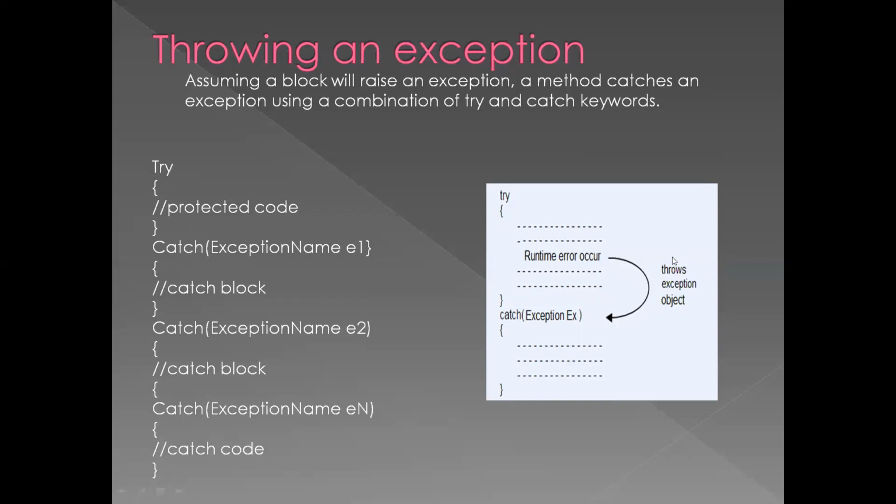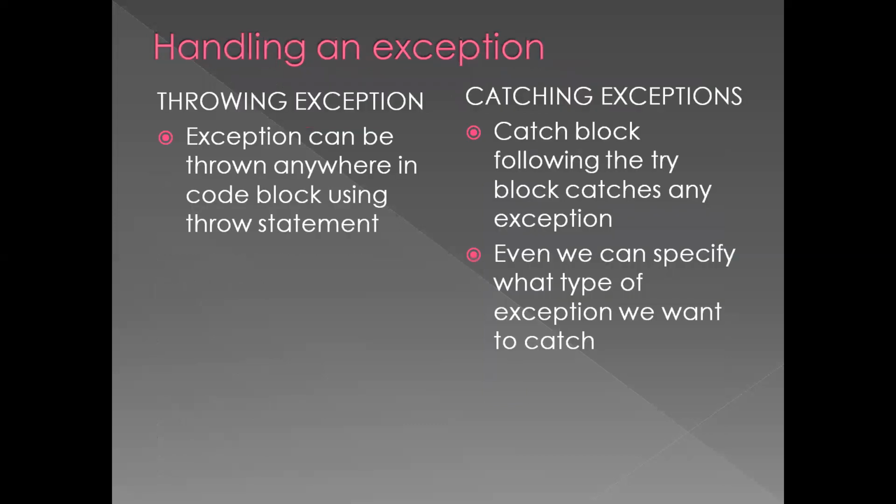So this is the particular pattern for throwing an exception. In one program you can have many catch blocks. That is nothing but multiple catches. We'll see multiple catches in later classes.